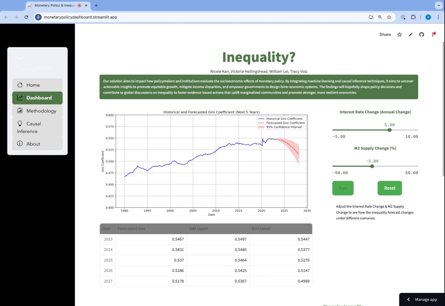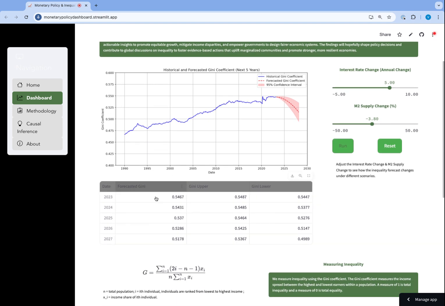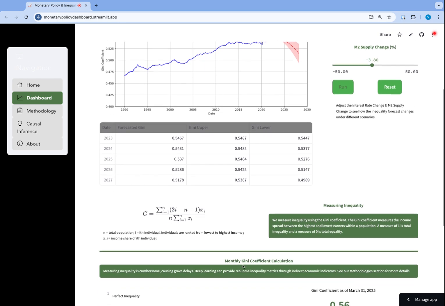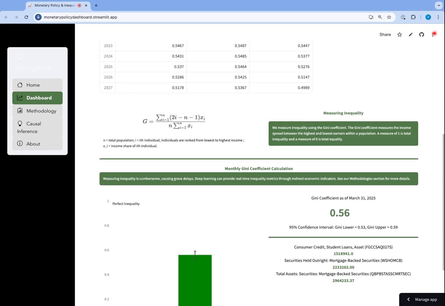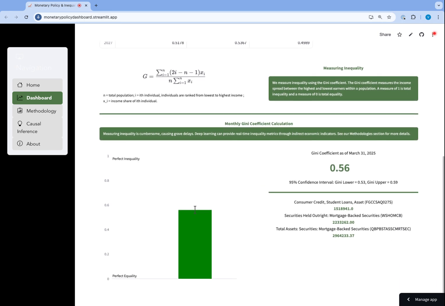Now, if I scroll down here, I have the forecasted Gini coefficient tabulated along with each of the forecasted years. Going further down, I have an understanding of how this dashboard is measuring inequality and exactly what formula is being used on the back end in order to calculate this value. And then finally, I can see the monthly Gini coefficient calculation.